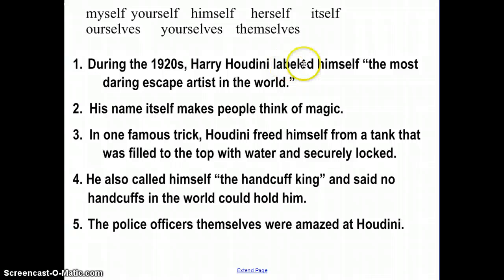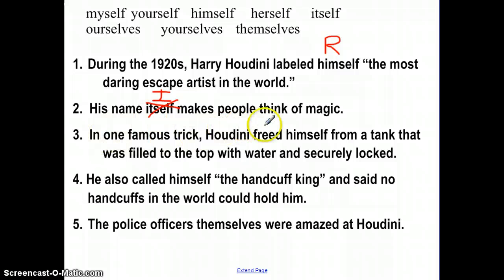So if we find the reflexive or intensive pronoun here, it's himself, and we read the sentence without it. "During the 1920s, Harry Houdini labeled himself the most daring escape artist in the world." We would definitely need the word himself in that sentence, so it is reflexive. "His name itself makes people think of magic." If I cross out itself, his name makes people think of magic. That sounds okay. The meaning is the same. It's just there to show a little more emphasis, but it's not necessarily required. We would call that pronoun intensive. We can take it out.